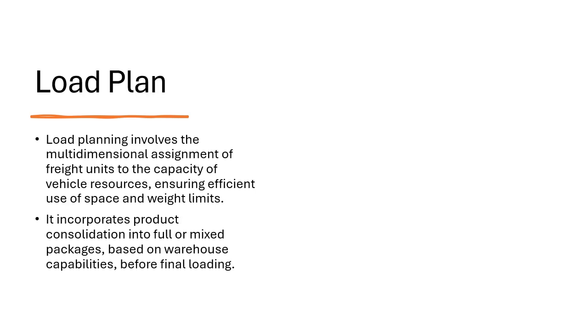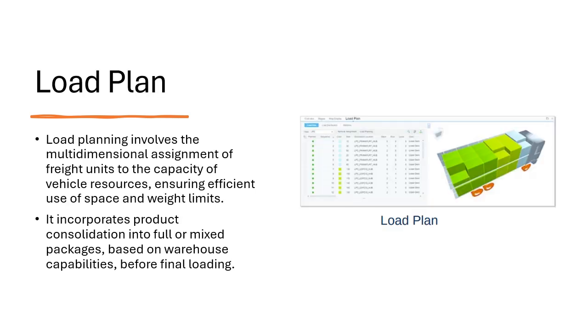And next is the load plan. So this organizes how items such as pallets are physically placed within transportation units. So this is essential for ensuring optimal use of space and for avoiding load imbalance. So the graphical view of the load plan actually helps planners to visualize the physical arrangement of the cargo. So this image shows the layout of the load plan in the cockpit, which has details about the position of the loaded items. So the load plan also includes item position, orientation, and other important physical characteristics such as weight distribution across the vehicle axles as well.